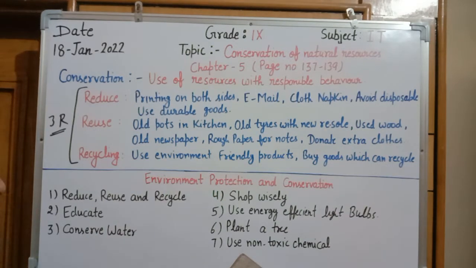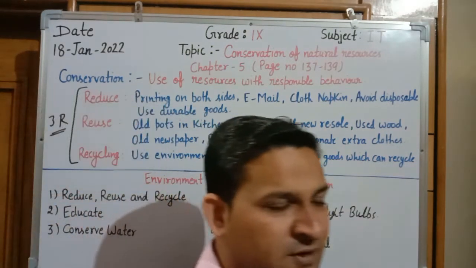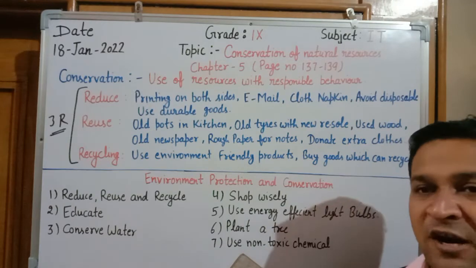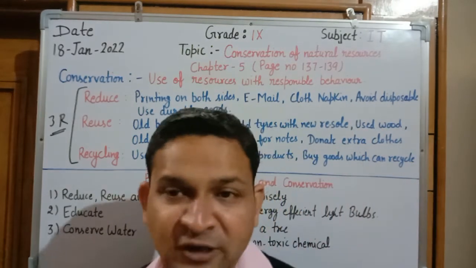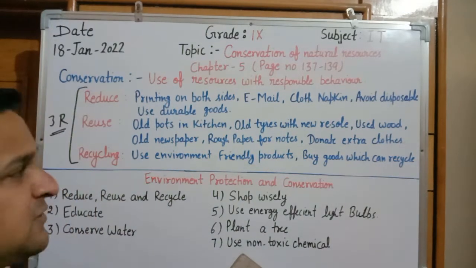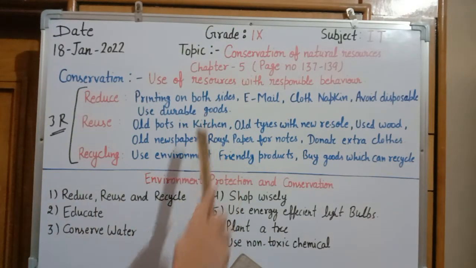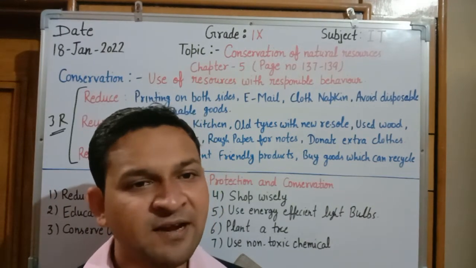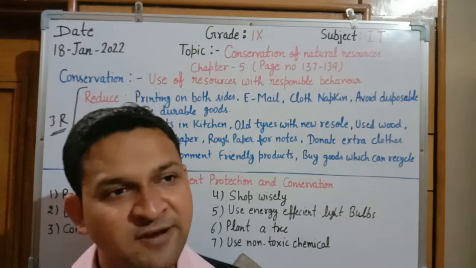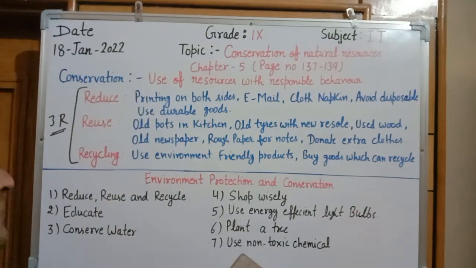And next is use durable goods. It means goods that have a long life, where the warranty period is more, and you can use them for a longer time. These types of resources we will take from the market. We will use goods that are of good quality, so we need not take them again and again, and we can use the same for a longer life. That's how we can use the concept of reduce.